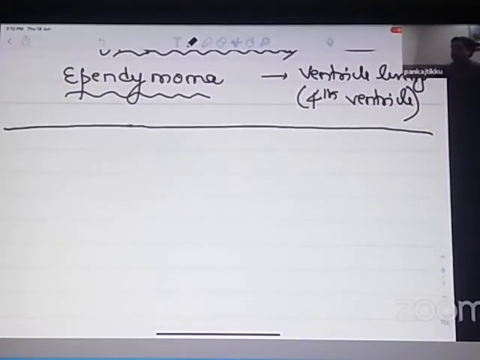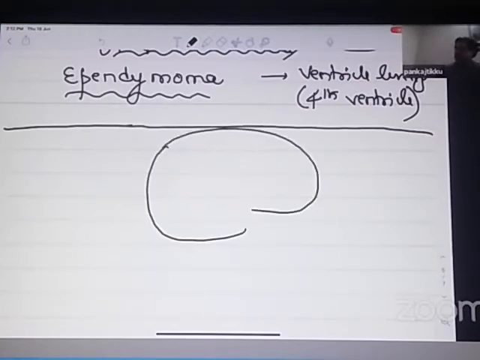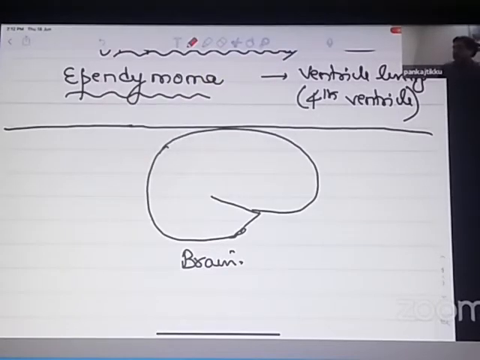One last thing that I would like to tell you is this. In a brain, there is a lining of dura mater which runs across the brain, which is known as tentorium cerebelli. What is it called?